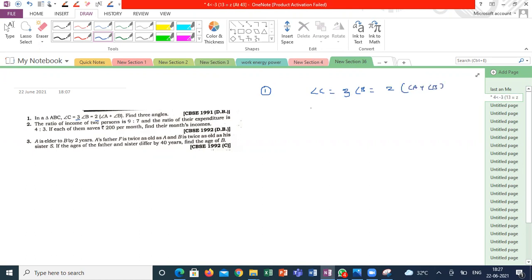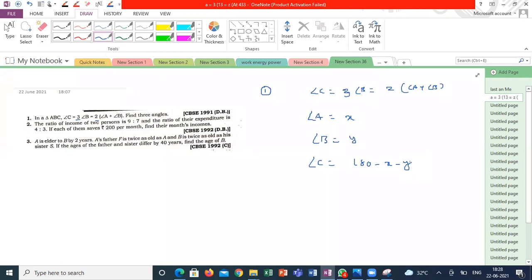Here there are three variables, and this is a triangle. So any two angles you can consider as variables. Angle A is equal to X, angle B is equal to Y, angle C is equal to 180 minus X minus Y. Is it clear, guys? ABC are the angles of a triangle, so I can't take three variables. C I have to write in terms of X and Y only.